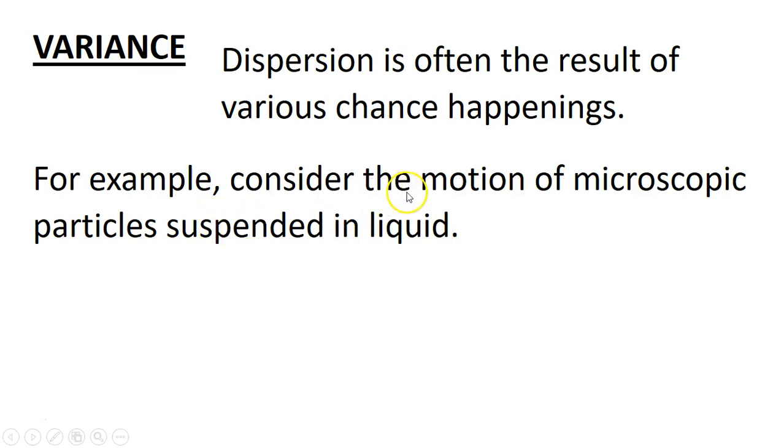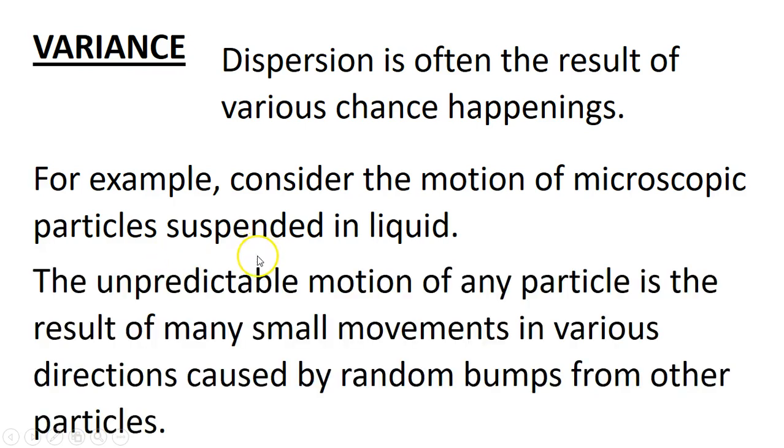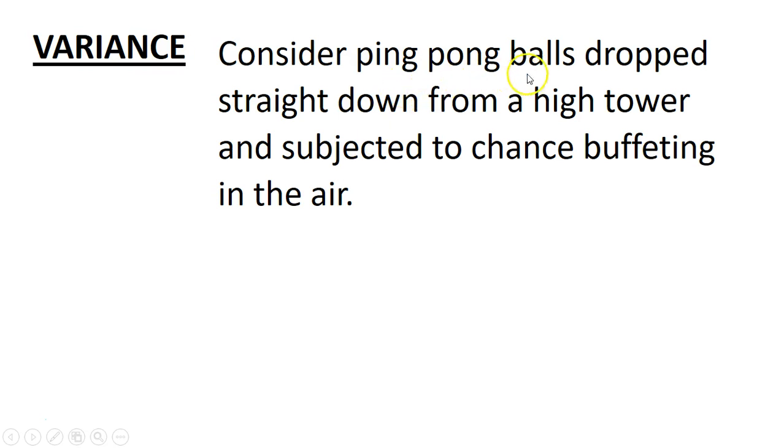For example, consider the motion of microscopic particles suspended in liquid, right? The unpredictable motion of any particle is the result of many small movements in various directions caused by random bumps from other particles. Again, what it's basically saying is there are subtle movements happening in particles, small little movements, right? Consider ping pong balls dropped straight down from a very, very high tower and subjected to chance in the air of something happening to them.